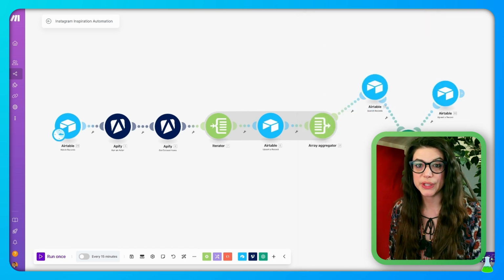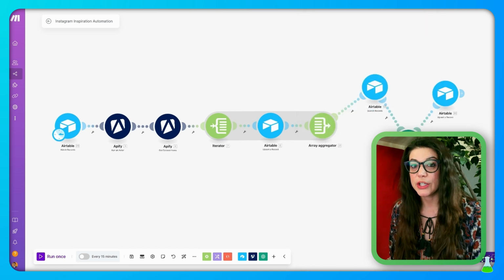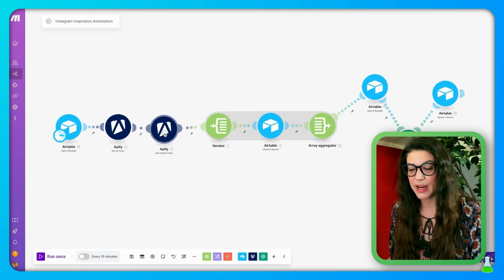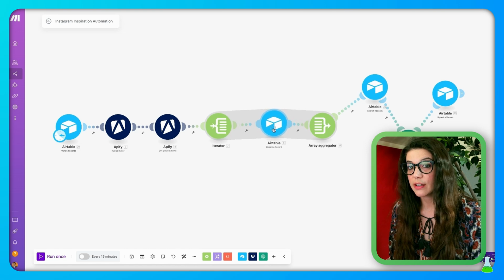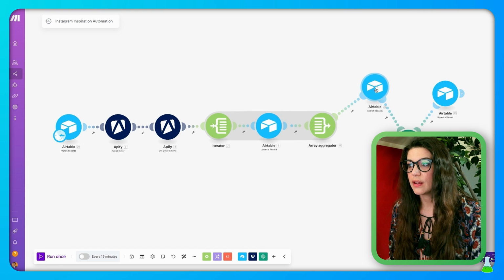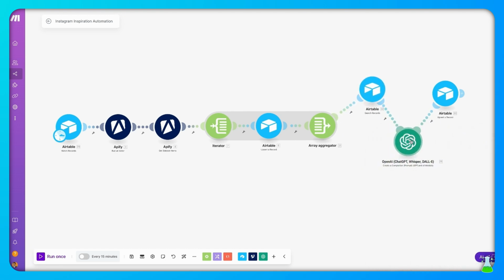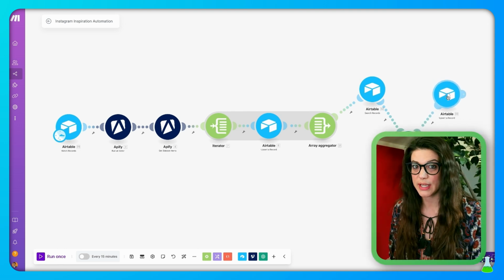So in review, really briefly, I just want to go over each module. We have a watch records module for Airtable. We have a run an actor module for Apify. Then we have a get dataset items for Apify. We insert an iterator. Then we have our upsert a record Airtable module. And then we have our array aggregator. Then comes a search records Airtable module. Then we have OpenAI, create a completion prompt. And we have upsert a record to Airtable. So those are the modules that you'll be setting up.